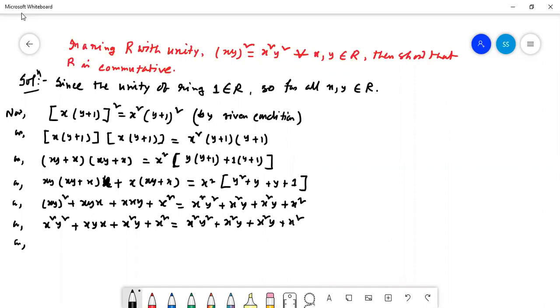Or xyx plus x square y is equal to x square y plus x square y, and the x square y square terms cancel.